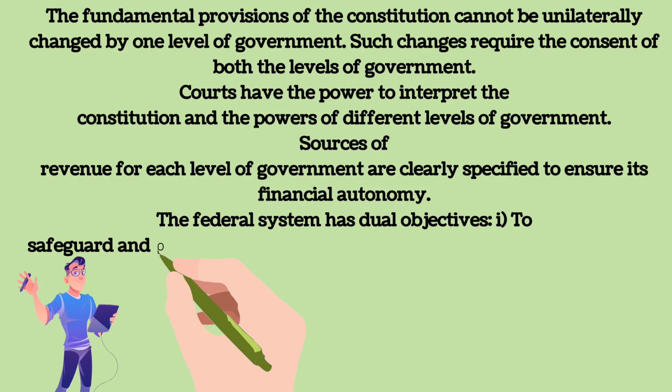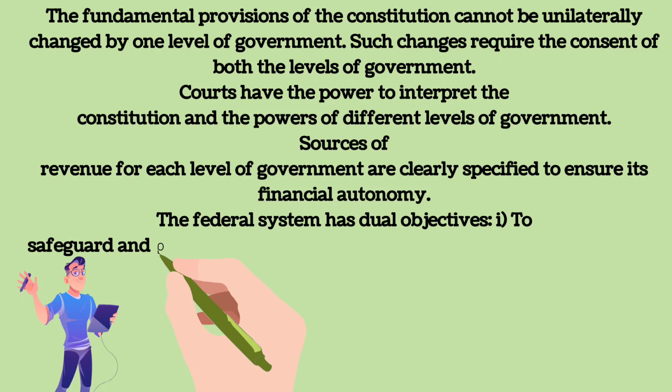There are two kinds of routes through which federations have been formed. The first route involves independent states coming together on their own to form a bigger unit. This kind of coming together federation is formed in the USA, Switzerland and Australia. The second route is that a large country decides to divide its power between the constituent states and the national government. This kind of holding together federation is followed in India, Spain and Belgium.